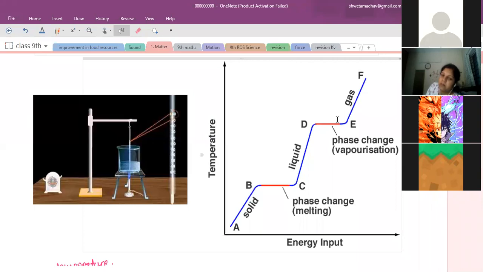Ma'am, every substance has a melting point of its own, no? Yeah, they have their own constant melting point. It will not be the same.